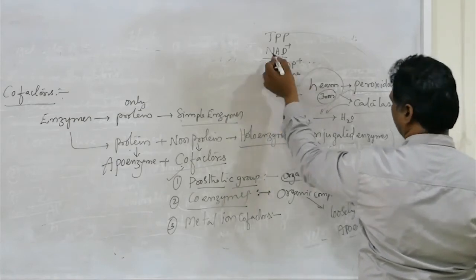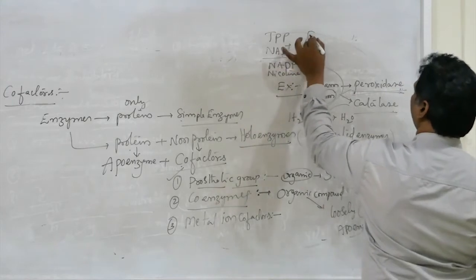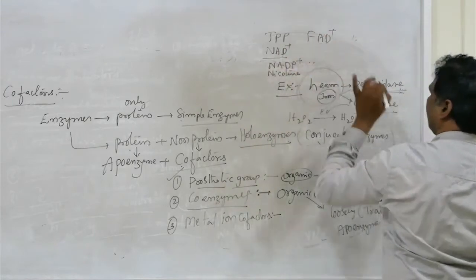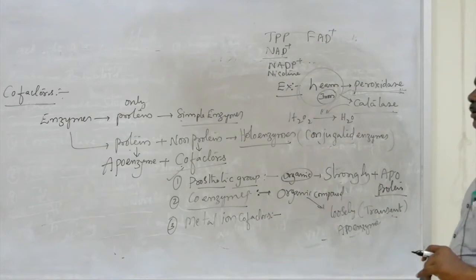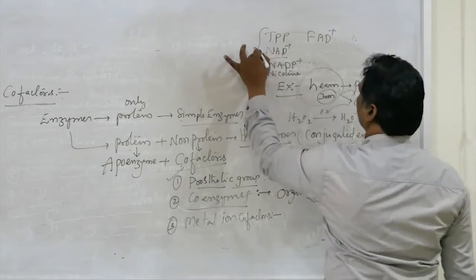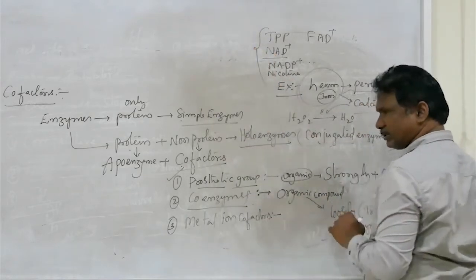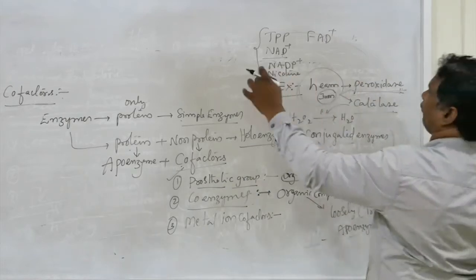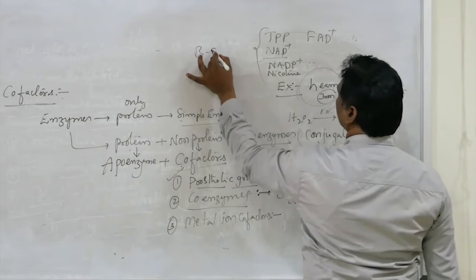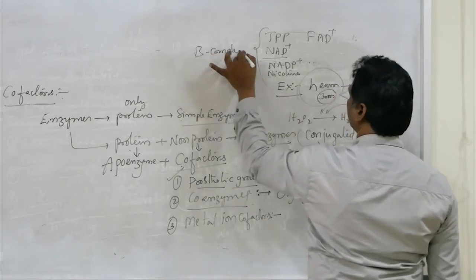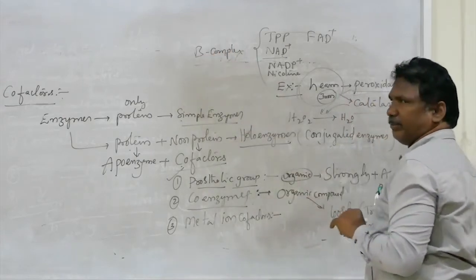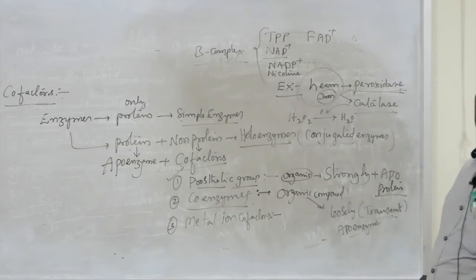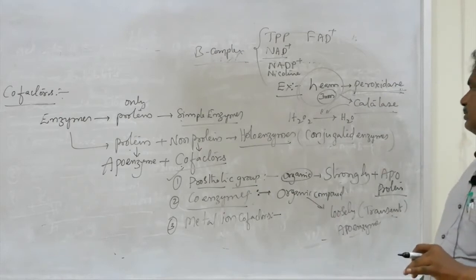So nicotinamide adenine dinucleotide (NAD+), NADP, FAD, flavin adenine dinucleotide, all act as coenzymes. You can remember that one in your book. All of these coenzymes are obtained from the degradation of B complex vitamins.